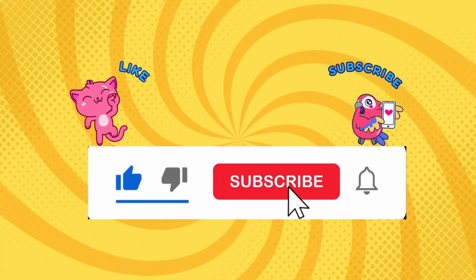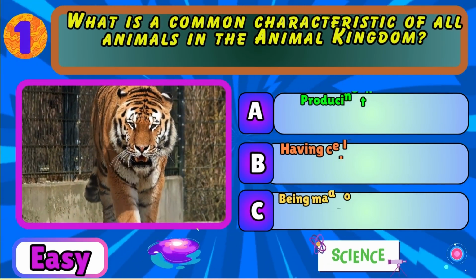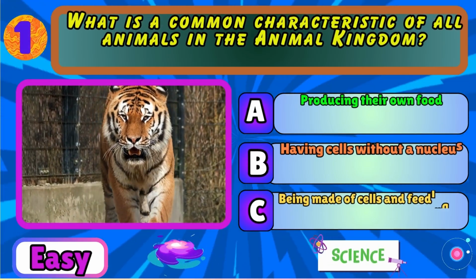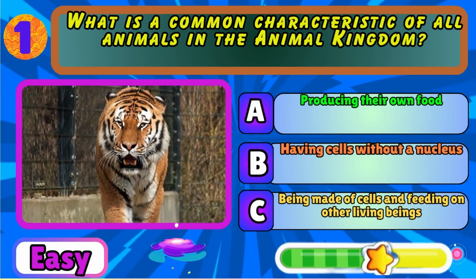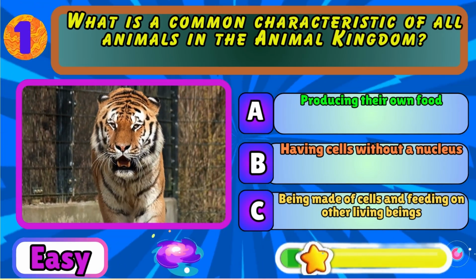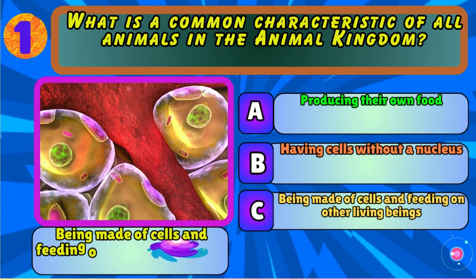Ready? Let's begin. What is a common characteristic of all animals in the animal kingdom? Producing their own food, having cells without a nucleus, or being made of cells and feeding on other living beings? Being made of cells and feeding on other living beings.